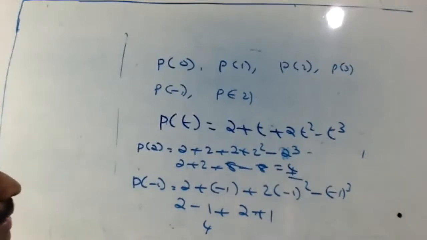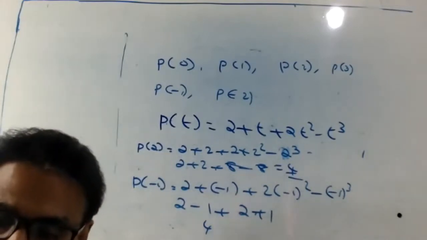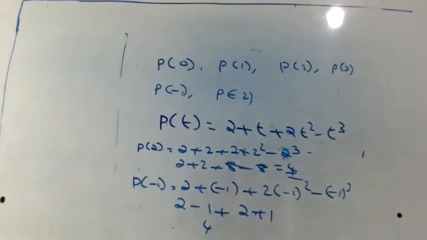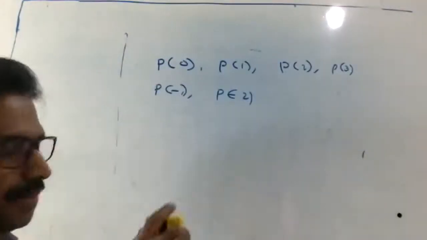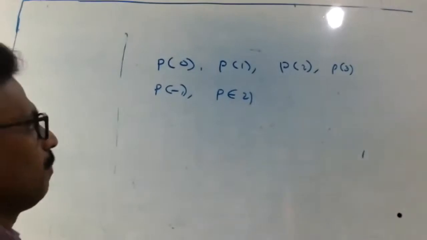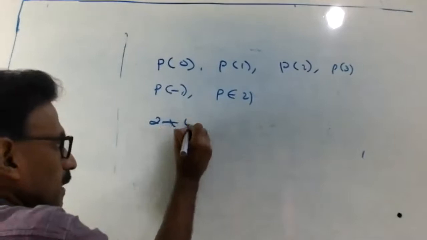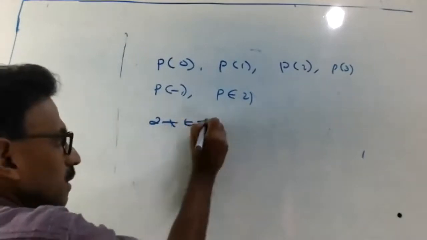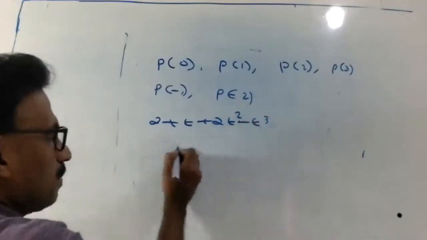So next one is P of minus 2. Oh, I forgot something to do. P of 3. Okay, P of 3 next time, no problem. P of minus 2. Okay, P of minus 2, it is, listen, 2 plus t plus 2t square minus t cube.